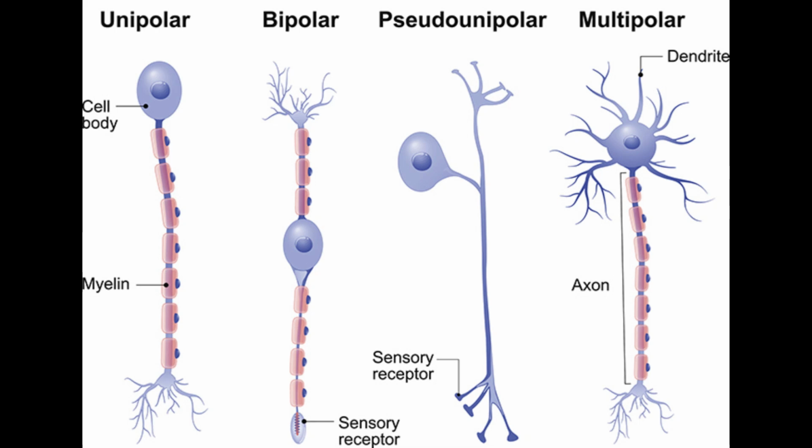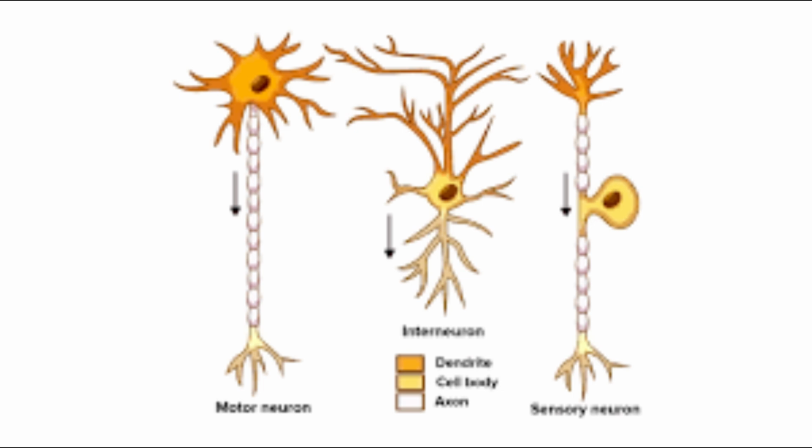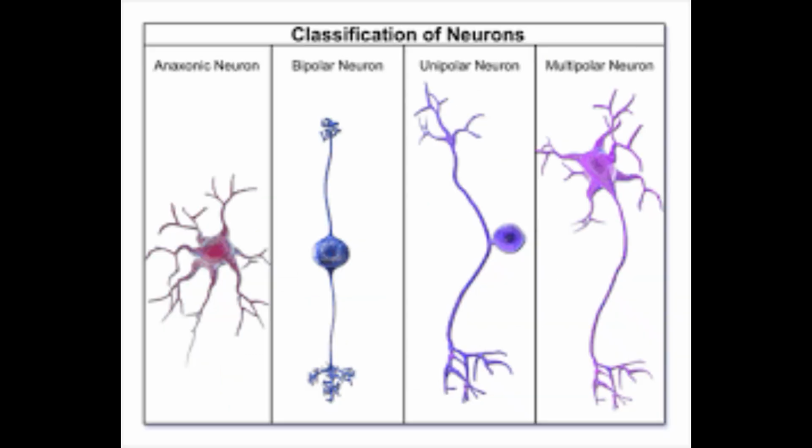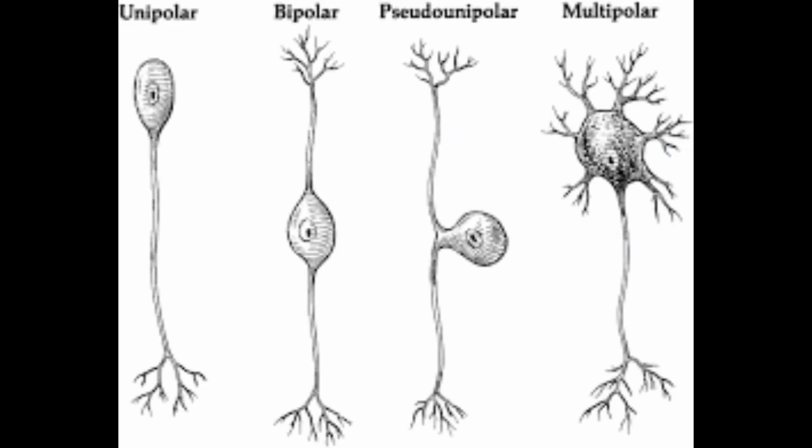Types of neurons. Neurons can be classified into different types based on their function, structure, or the direction of the signal they carry. Here's an outline of the types of neurons. 1. Functional classification of neurons. These neurons are categorized based on their roles in the nervous system.